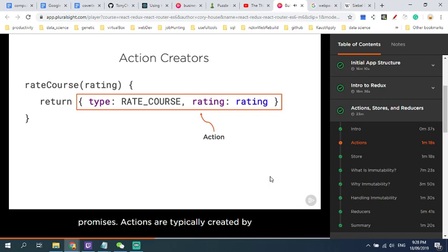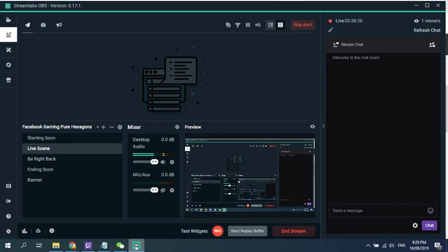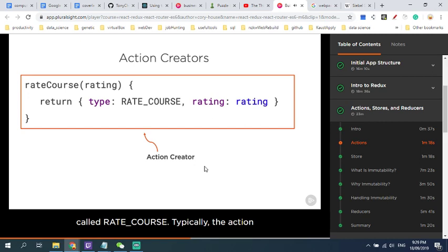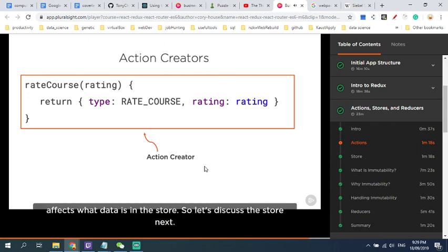Actions are typically created by convenience functions that are called action creators. Here's an action creator called rateCourse. Typically, the action creator has the same name as the action's type. Action creators are considered convenience functions because they're not required, but I recommend following this simple convention. By using these action creators to create your actions, the spot where you dispatch the action doesn't need to know about the action creator's structure. The app that we're creating will work with course data, so it will have actions like load course, create course, and delete course. When actions are dispatched, it ultimately affects what data is in the store. So let's discuss the store next.